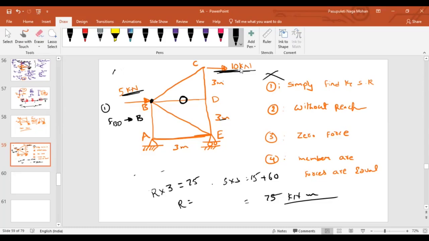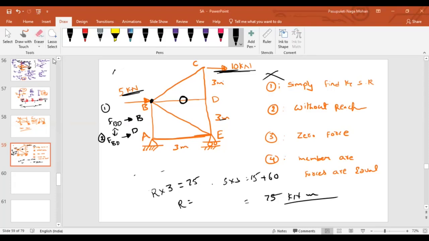Then I find the force in member BD by using the equilibrium at joint D. Tell me, will these two be same or different? Both are the same, sir. There is no doubt about it for anybody, isn't it?